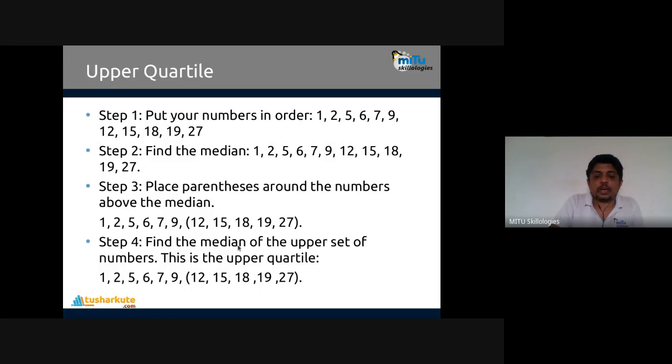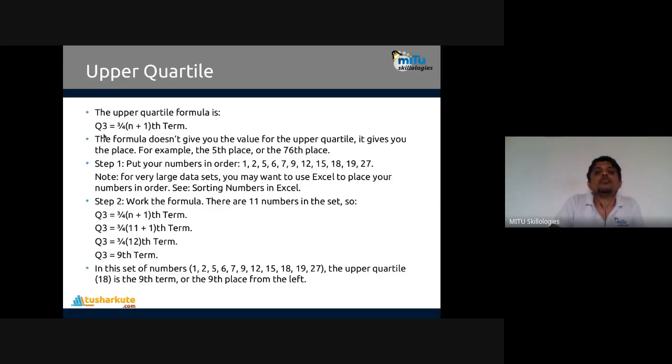The center of the upper value is 18. So 18 is the third quartile. And this is the formula to identify that: Q3 is equal to 3/4 of (n plus 1)th term, called the upper quartile value. So these steps are used to perform the operations.